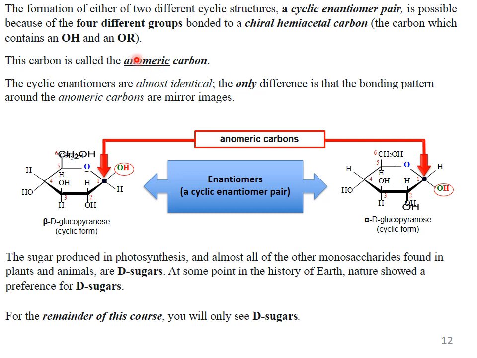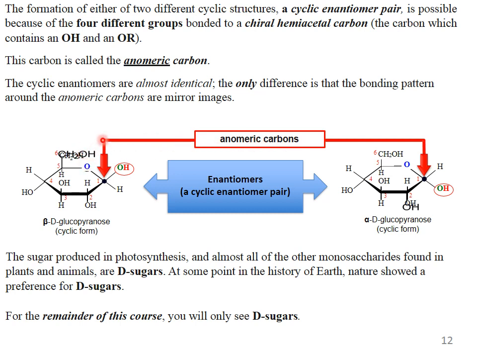The cyclic enantiomers are almost identical. The only difference is that the bonding pattern around the anomeric carbon is a mirror image. Here it is clearly shown that the two forms are equal. The two enantiomers are almost identical. There is no difference, only a difference in the pattern around the anomeric carbon.